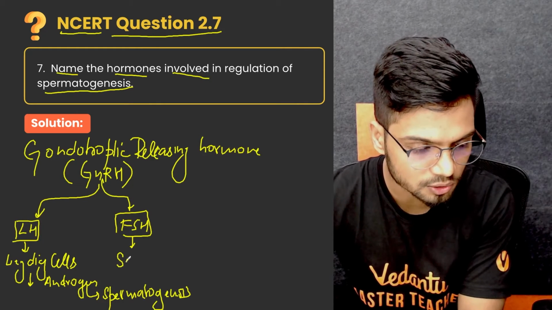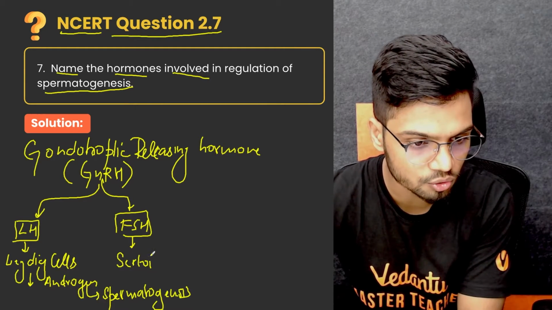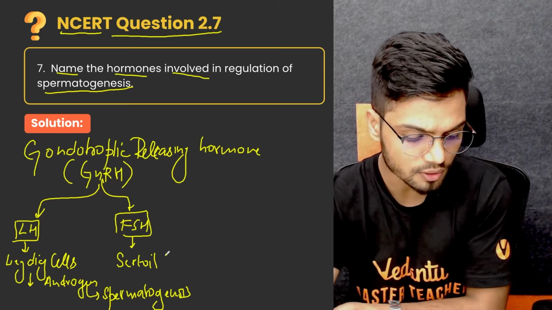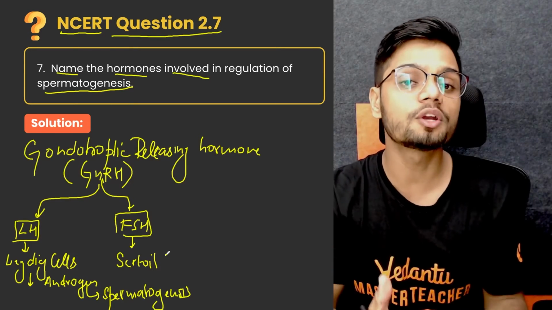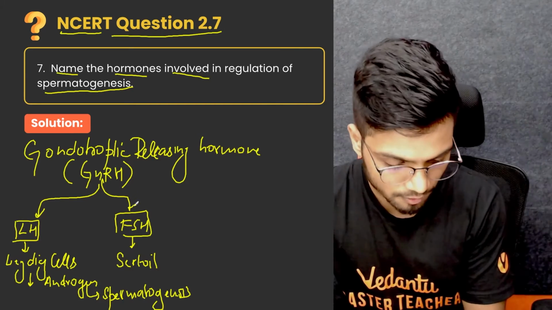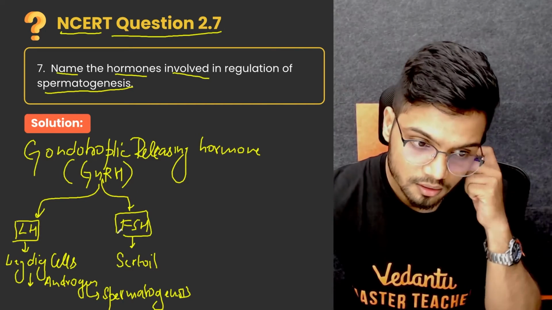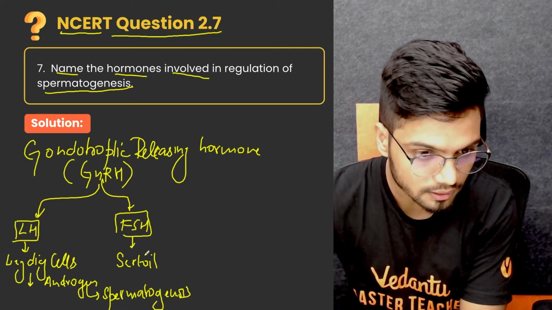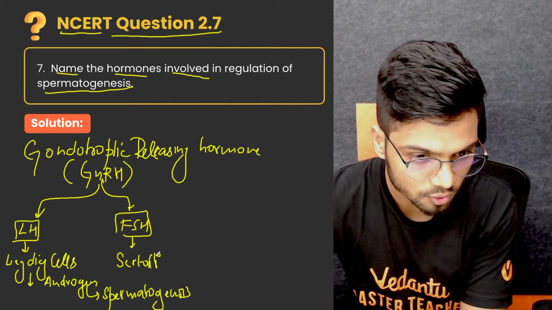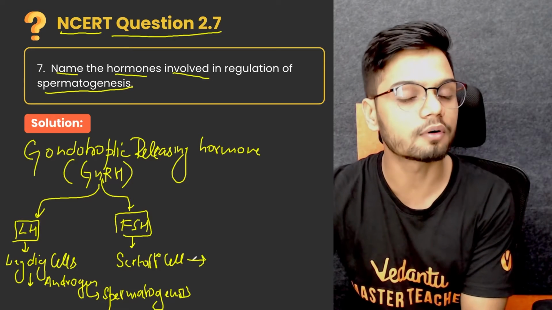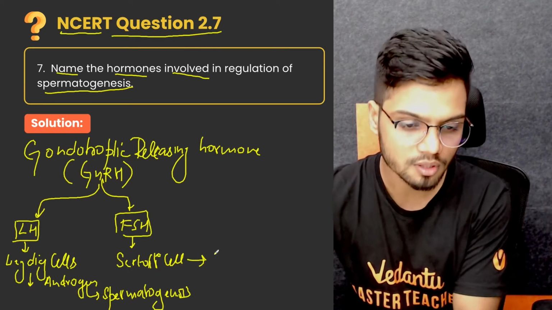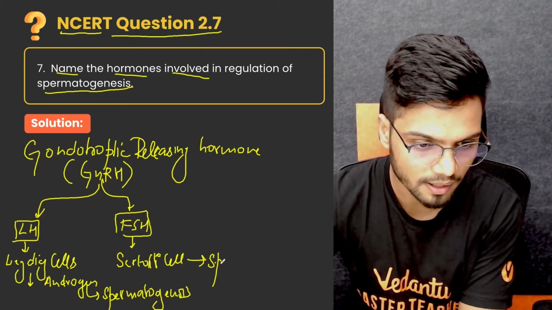Now we know Sertoli cells are also known as what? They are also known as nurse cells, which provide nutrition. Sertoli cells provide nutrition or any kind of help for the spermatogenesis.